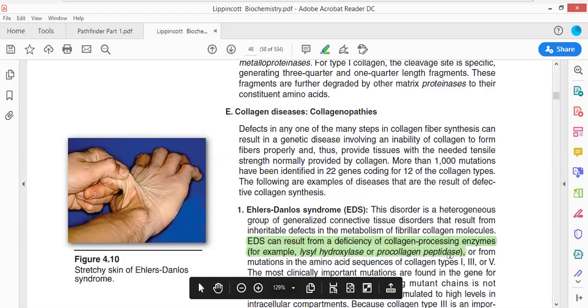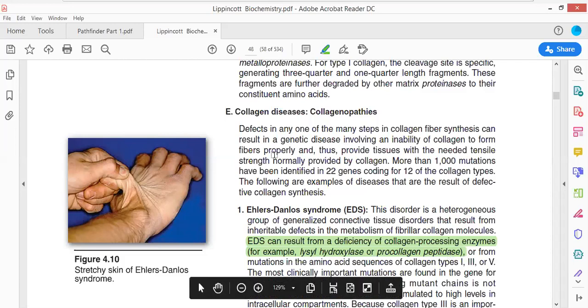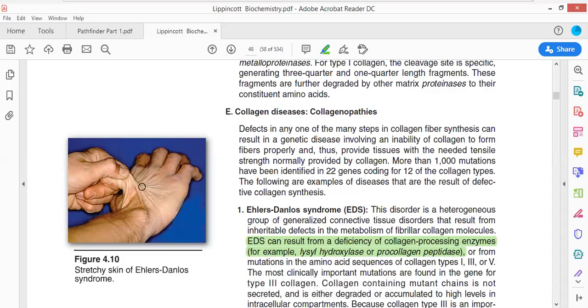If lysyl hydroxylase or prolyl hydroxylase is genetically inhibited, then it will lead to deficiency. The deficiency of these enzymes will lead to Ehlers-Danlos syndrome. See, the skin can be moved out.